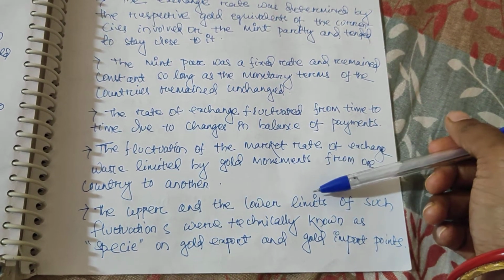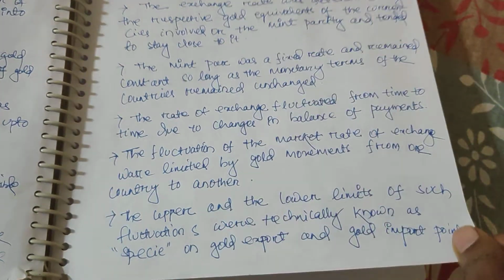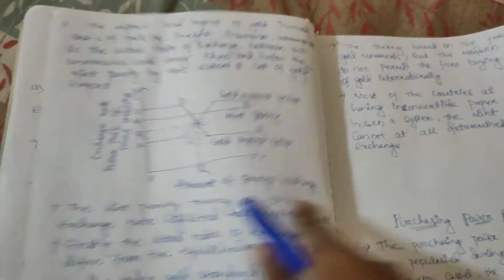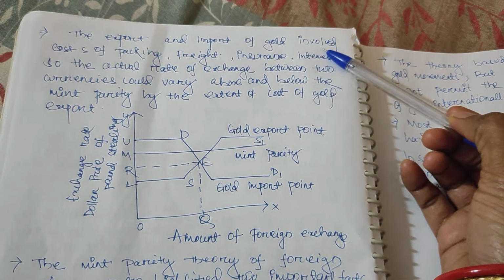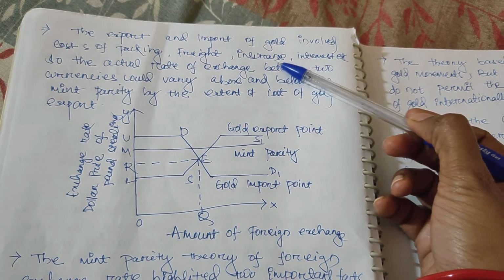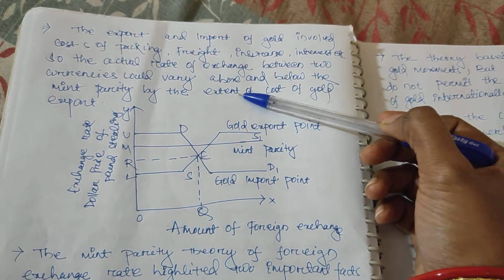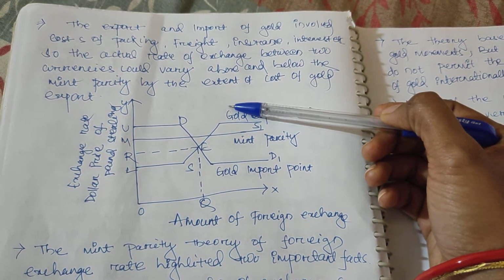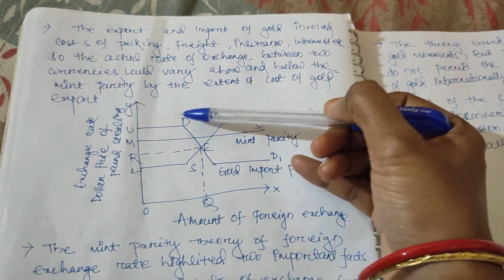The upper and lower limits of such fluctuation are technically known as spikes, and they are the gold export and gold import points that I will explain in this diagram. The export and import of gold involve cost of packing, freight, insurance, interest, so many things. So the actual rate of exchange between two currencies could vary above and below the mint parity by the extent of the cost of the gold export.